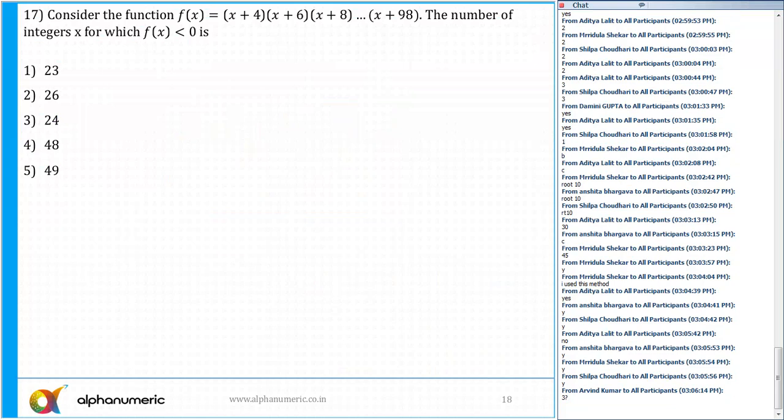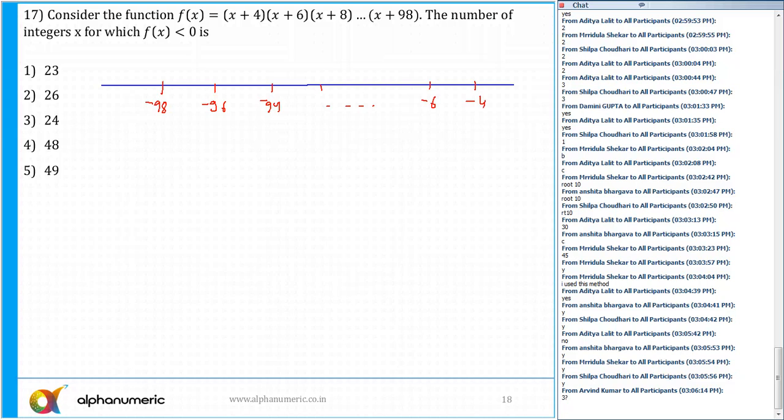Yes, option 3. So we know one thing on a number line. The points are the critical points here. If I solve f(x) equal to 0, so on a number line, the points are what? Minus 98, minus 96, minus 94, and so on, till here minus 4. So minus 4, minus 6, minus 8, and so on.